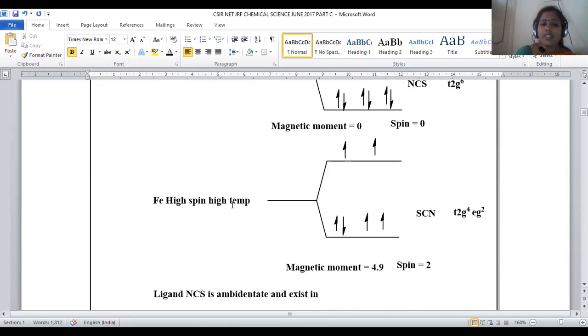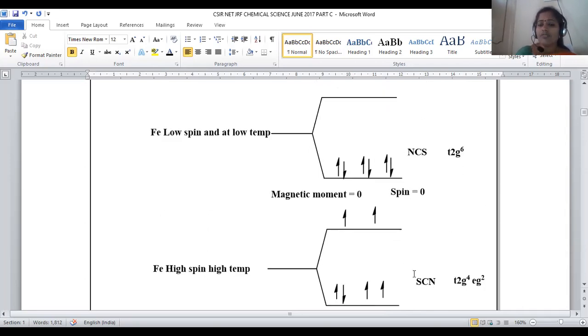Whenever the iron high spin complex is taken, what is the condition for high spin? SCN type of linkage will be there. In this condition, electrons 1, 2, 3, 4, 5 enter the orbitals first, and in a high spin complex all the orbitals are filled first, and later pairing is possible. So the 6th electron will enter into t2g again, and the electronic configuration will be t2g4 eg2.